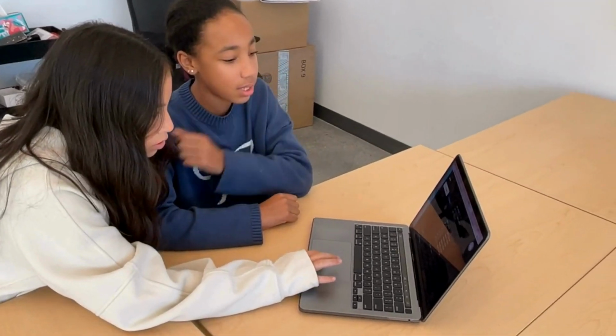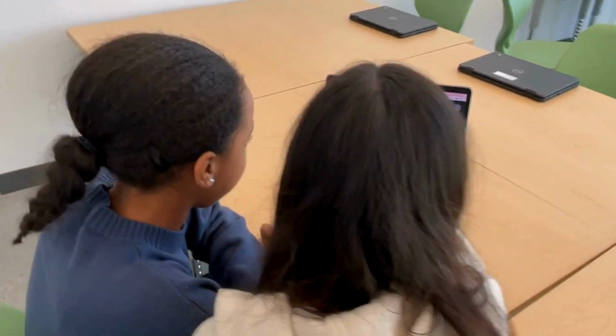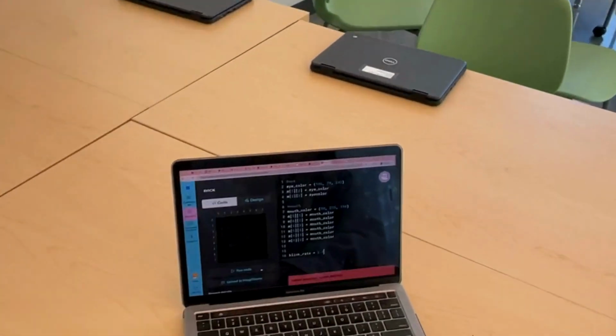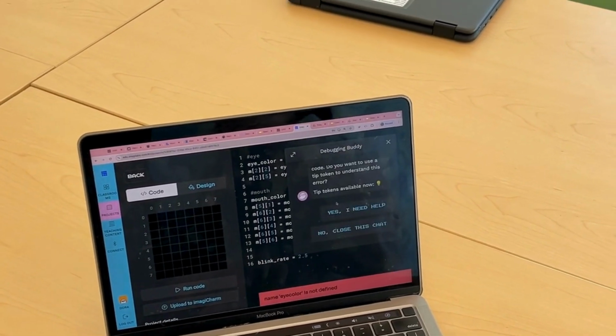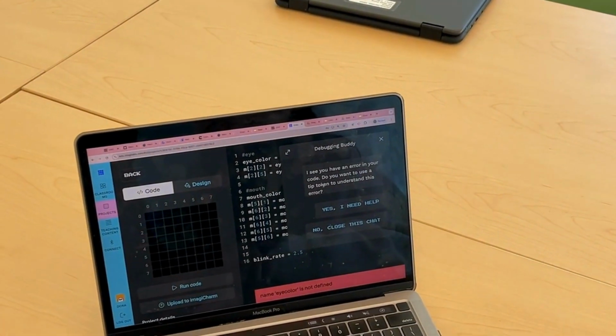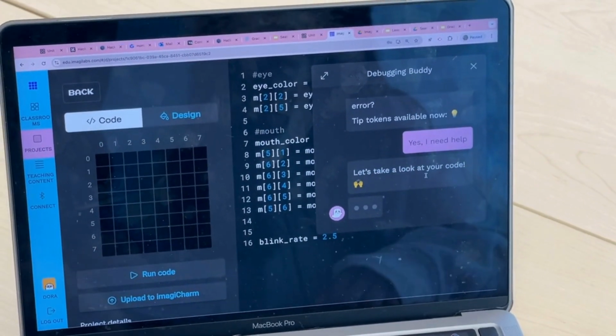Project. Yeah. Type in eye color. Okay. Let's try it. You need eye color, not to find. Let's ask the debugging buddy. Yeah. Okay, it says, I see you have an error in your code. Do you want to use a tip token to understand this error? Yeah, we need help.